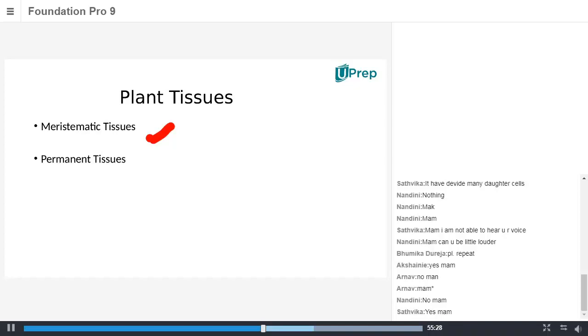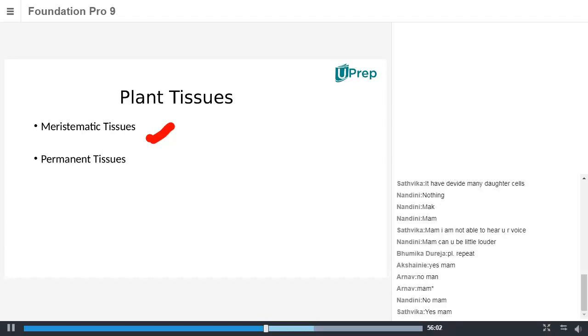The cell division will proceed with division of the nucleus followed by division of the cytoplasm. So from one cell you will get 2 cells, then 4 cells. It goes on increasing exponentially. So meristematic tissue, by definition, is the tissue that contains cells which divide rapidly and enhance cell growth.